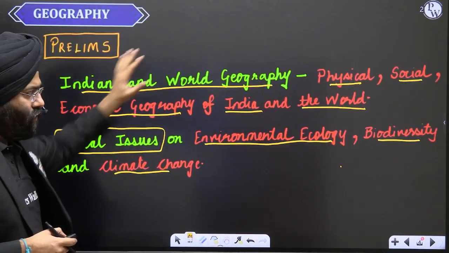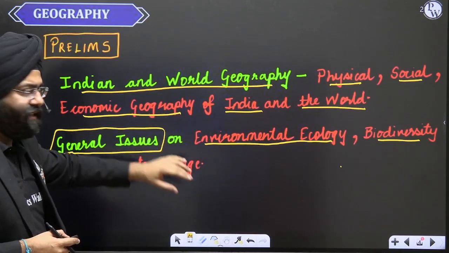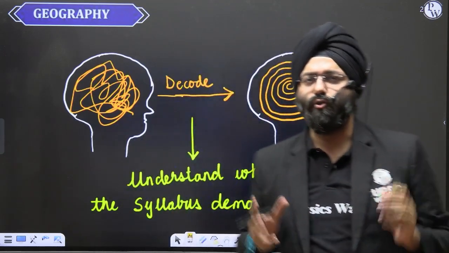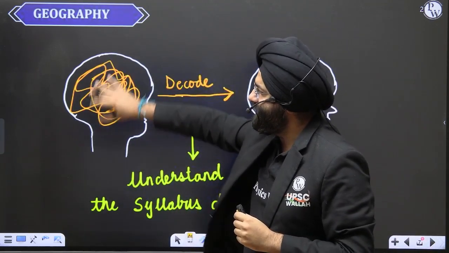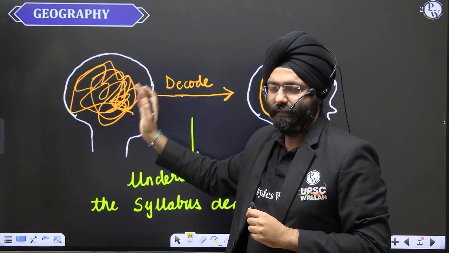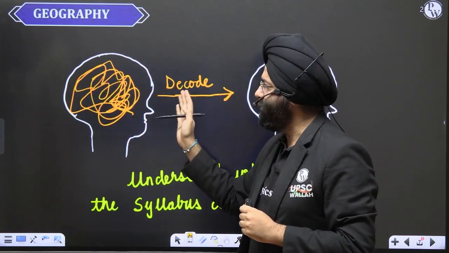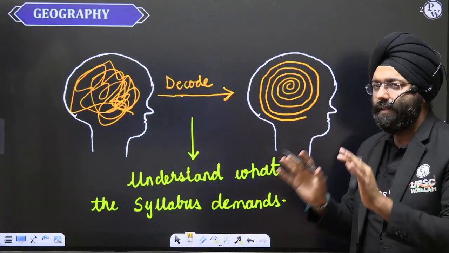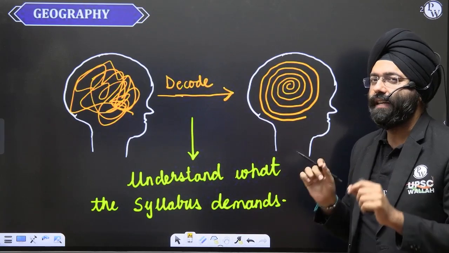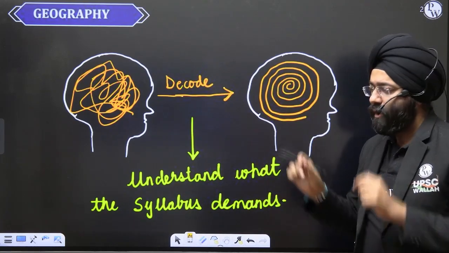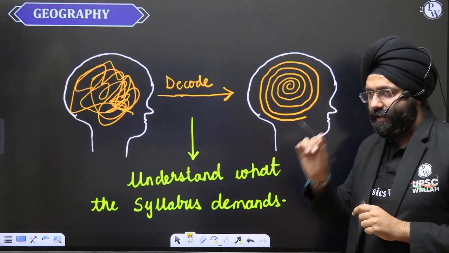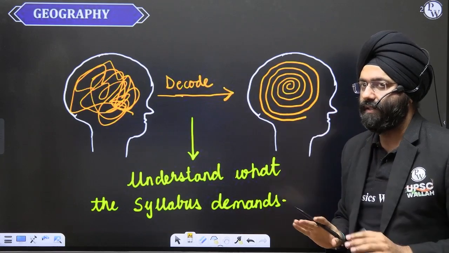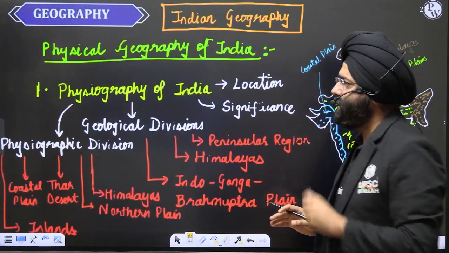Now, see, till now what we have done is, we have basically seen what the prelims syllabus is for the UPSC, and what the main syllabus is. The problem that arises is, after reading the syllabus, something is going to go in your mind: what is the UPSC actually saying? Now, what we have to do is decode it to streamline your preparation. Understand what the syllabus demands. That is a core ingredient of the series that we are going to take up. Today's agenda is understanding those minute details with respect to what the syllabus of UPSC demands. So let's begin with the decipherment.